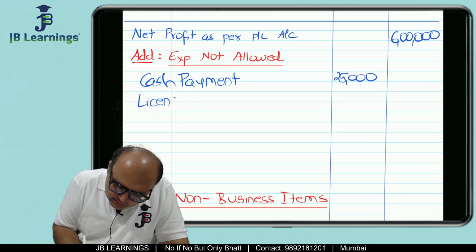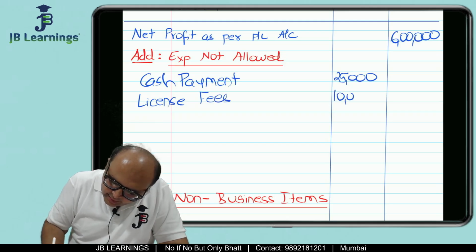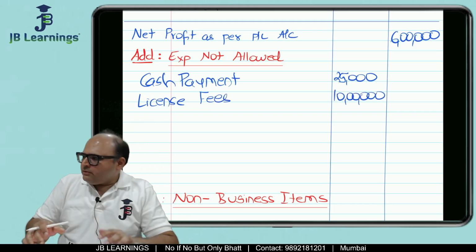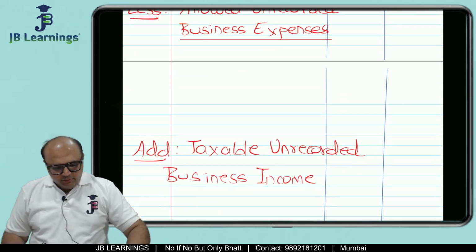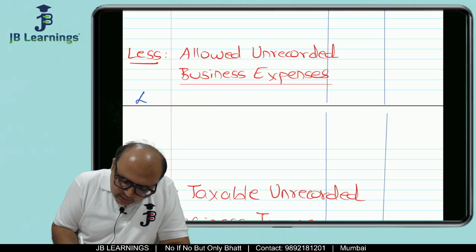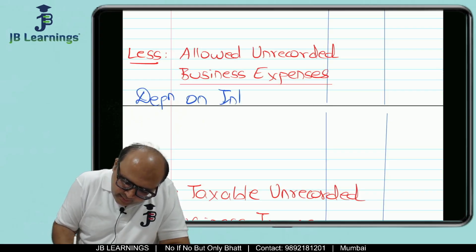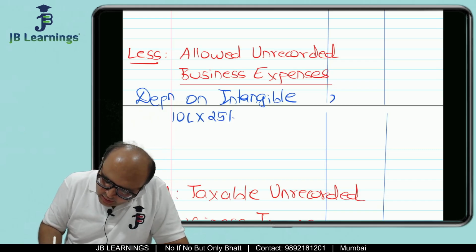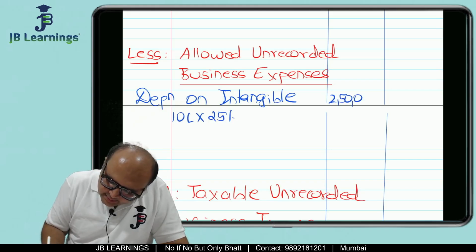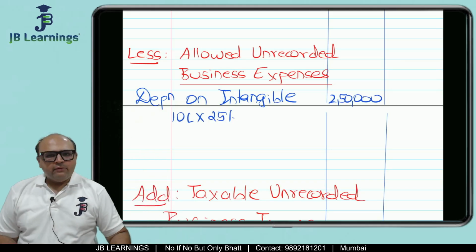License fees 10 lakhs. But friends, the benefit of already preparing this format is that you are also able to write this depreciation, right? So depreciation on intangible asset. The intangible asset is 10 lakhs. Depreciation is 25%. So allowed unrecorded business expense, I call this AUBE, is 2,50,000, correct?